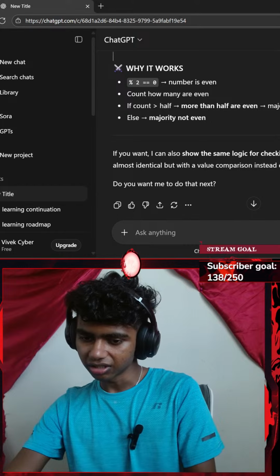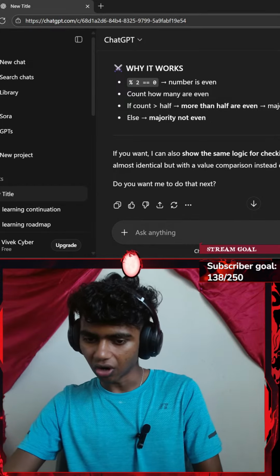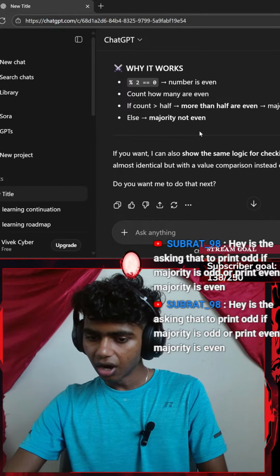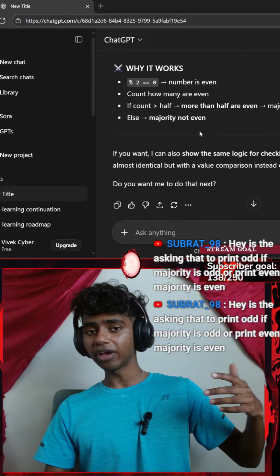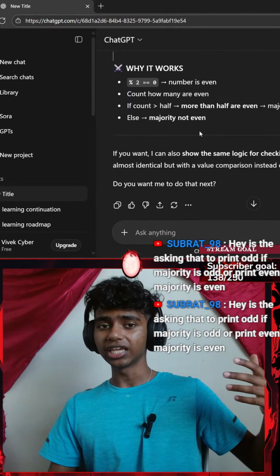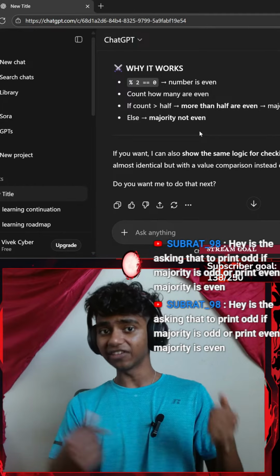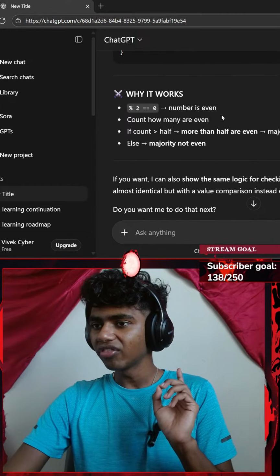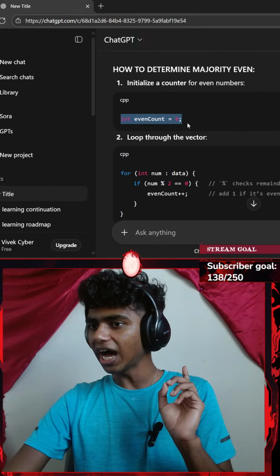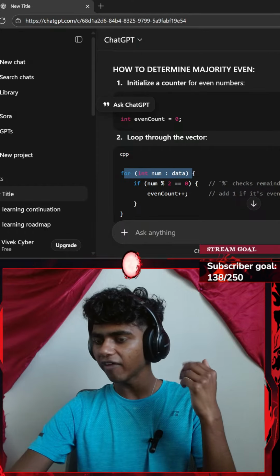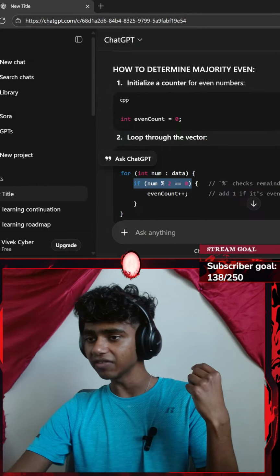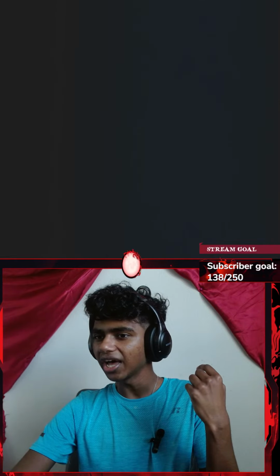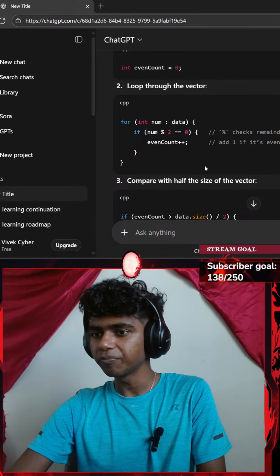Hey, is this asking to print even if majority is even? Honestly, yeah, if the majority of numbers inside my vector are even, it shows a standard console output that says even, else it says something like majority is not even. Okay, I think I see now. So first I add a counter, then I iterate over my vector and check if something is even. If it is even, I increase my count by 1. And then to compare, is this outside?